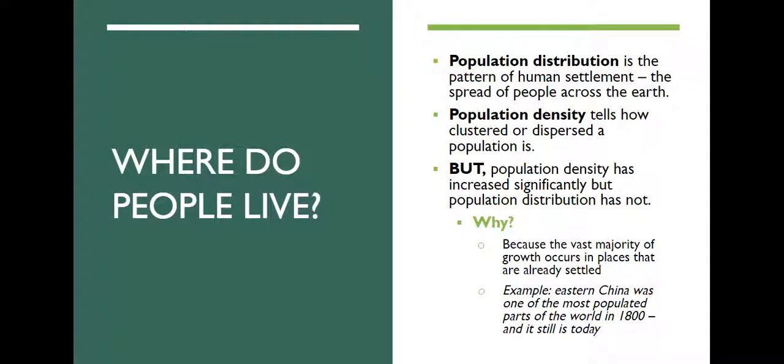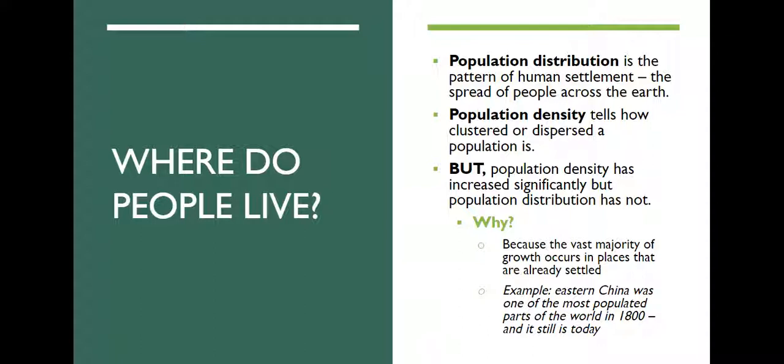So where do people live? What is that? Population distribution is the pattern of human settlement, the spread of people across the earth. Basically, where do people live is one of the major things that geographers look at. The second piece is population density. This tells how clustered or dispersed the population is. So are people clustered in one area? Are they dispersed over the whole country? What does it look like?